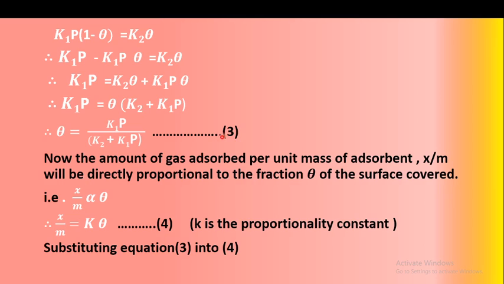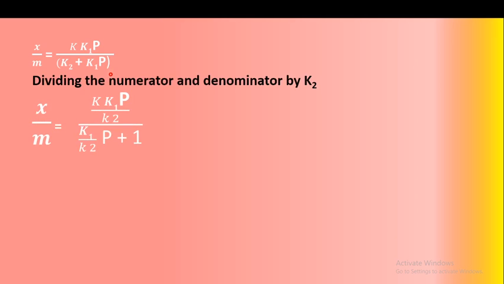By substituting the value of theta from equation 3 into 4, what do we get? X upon M is equal to K into theta, and theta is equal to K1 into P divided by K2 plus K1 into P. By dividing the numerator and denominator by K2, we get K into K1 upon K2 into P, divided by K1 upon K2 into P plus 1, because K2 upon K2 gets cancelled.